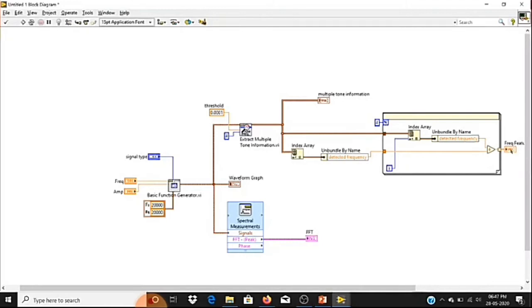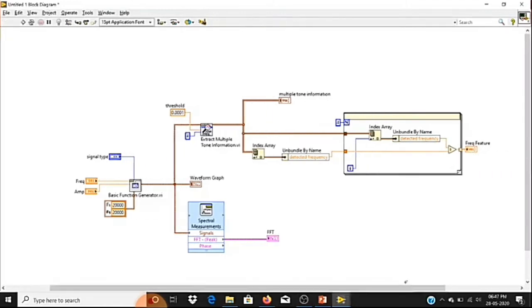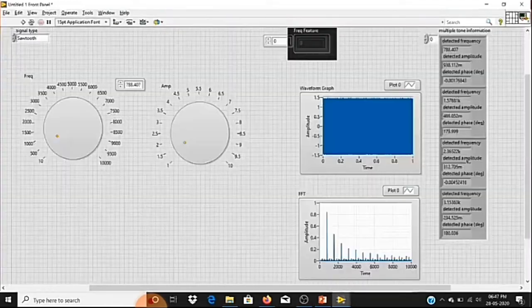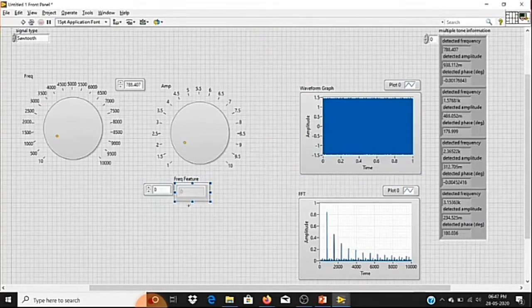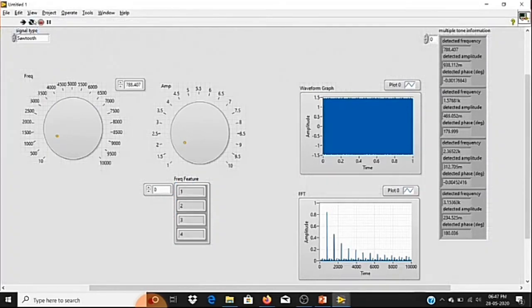Okay, so this is my frequency feature. I'll come to the front panel, so once I run it, you will get an idea why I have developed that logic. If I run this, it is now a sawtooth signal, and you can see it is showing a frequency feature as 1, 2, 3, 4.